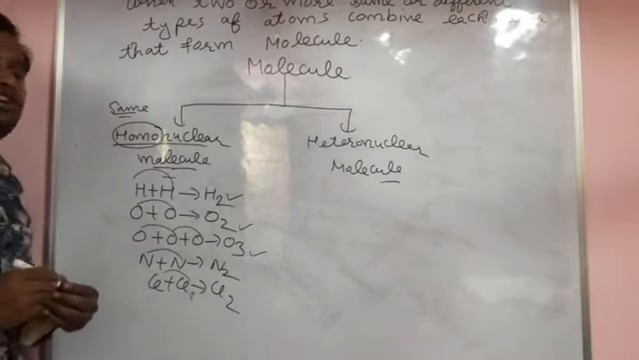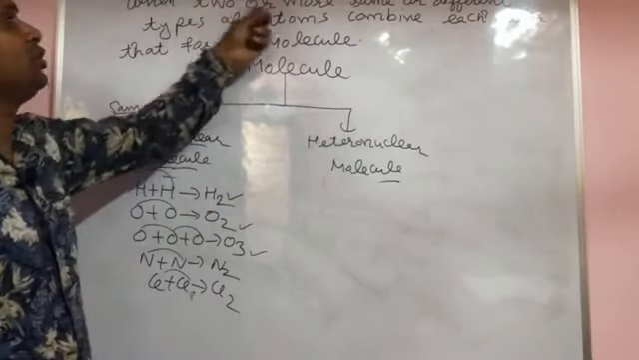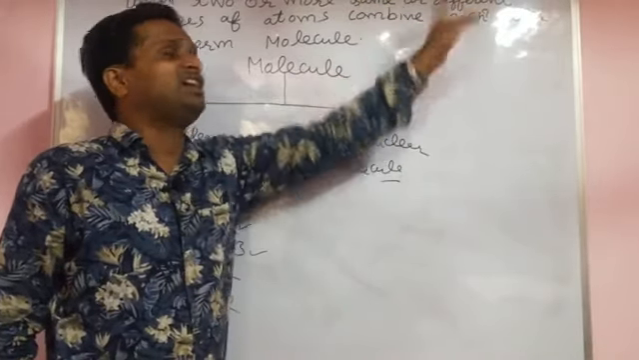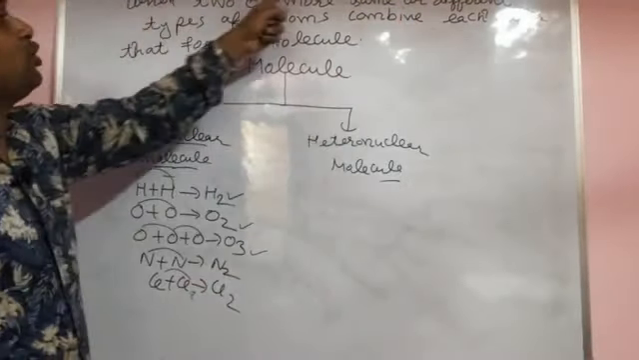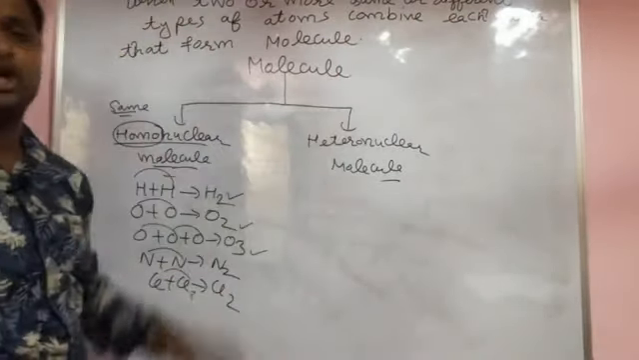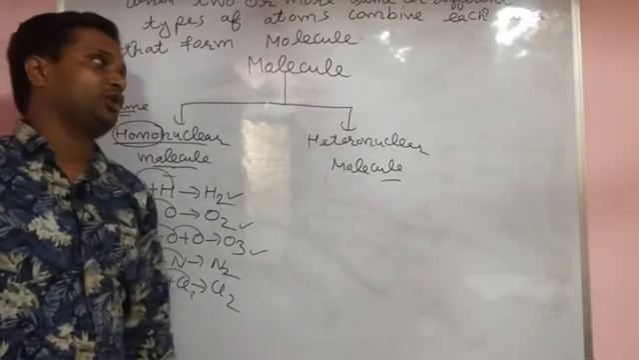When you write the definition of homonuclear molecule, then you write when two or more same, you do not write different. That time you cut different. When two or more same types of atoms combine with each other, that forms a molecule, and that molecule is called a homonuclear molecule.